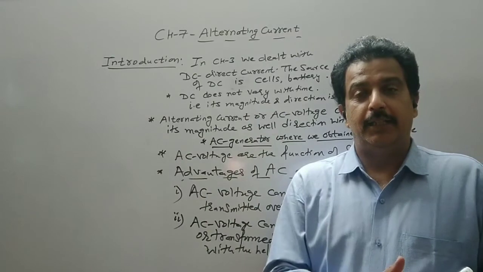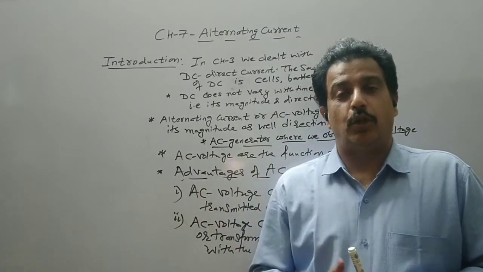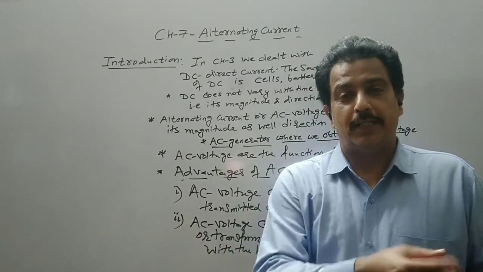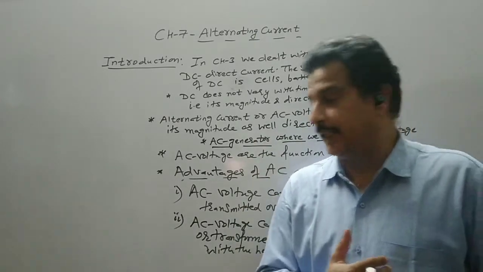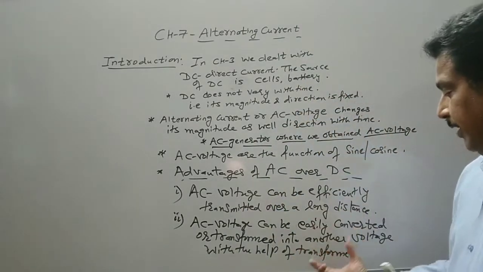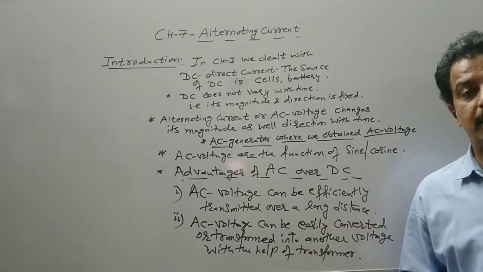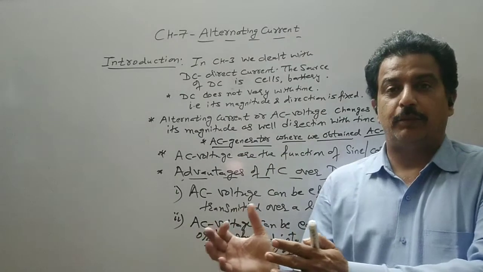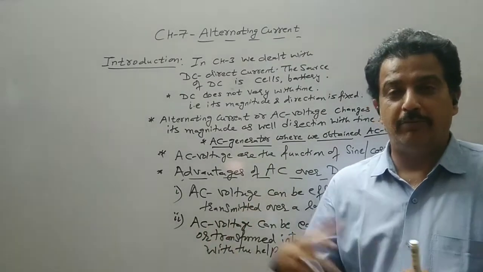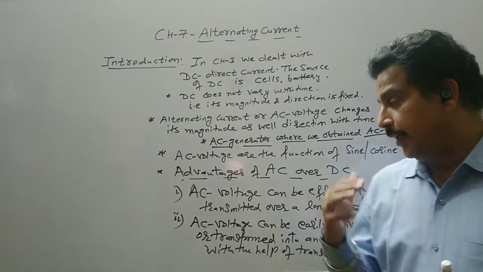On the other hand, this 220 volt cannot be directly used to charge a mobile battery. So this voltage has to be increased or decreased. That will be done with the help of a transformer, and then we will have a step up transformer and step down transformer where the voltage will be increased or decreased.